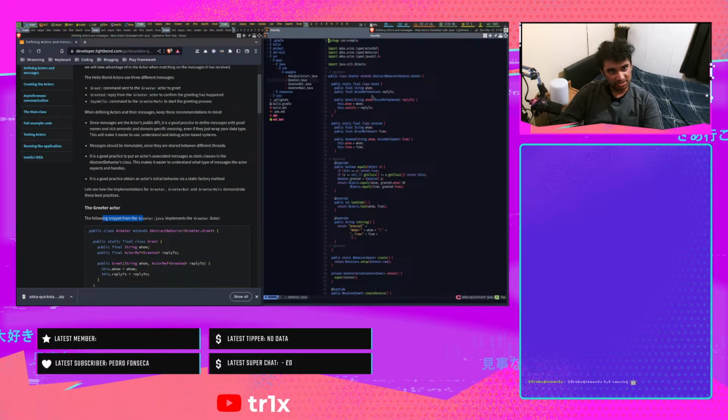Then it has an actor reference to greeted, which is a reply to. ActorRef Greeted replyTo. I'm guessing that this actor reference could be like an atomic reference, because if it's being accessed by multiple threads, you want an atomic reference that would potentially not lock, but would make it thread safe.